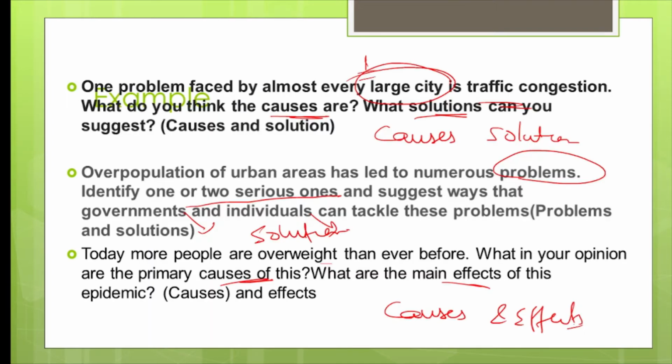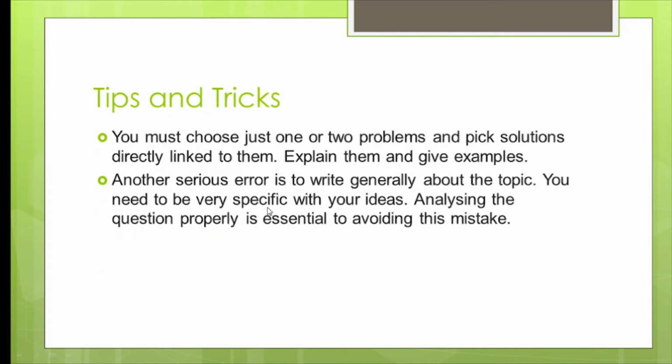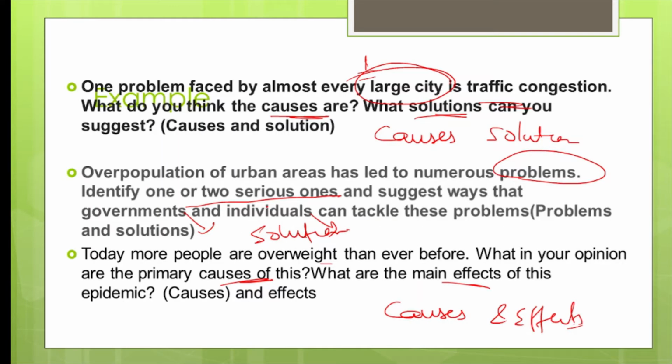Another serious error which I have seen students making is that you need to be specific. If you take this example, they're asking you about ways for government and individual. So you have to discuss one point for government level and one for individual, right? In this question, they are talking about traffic congestion in large cities. So you cannot give a general answer. You have to talk about large cities in this, right? So be very careful what they're asking for.